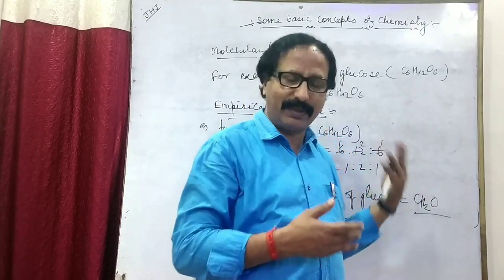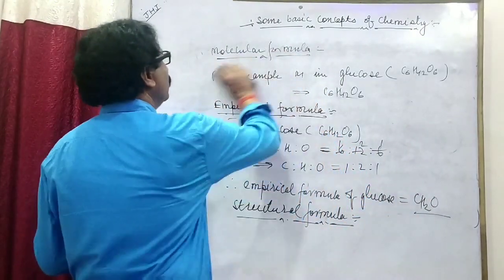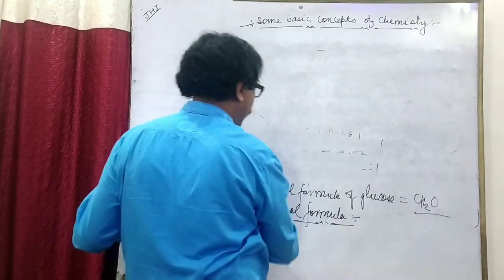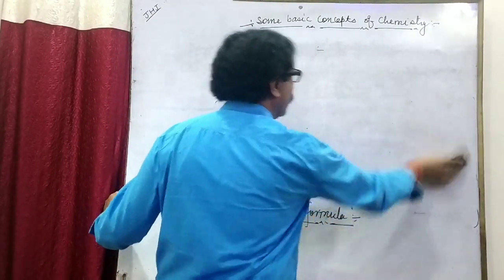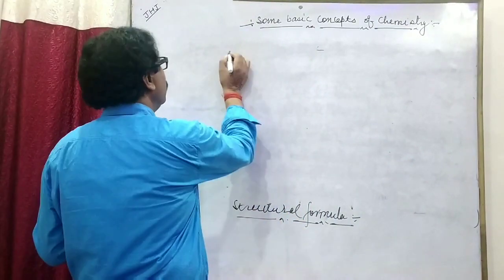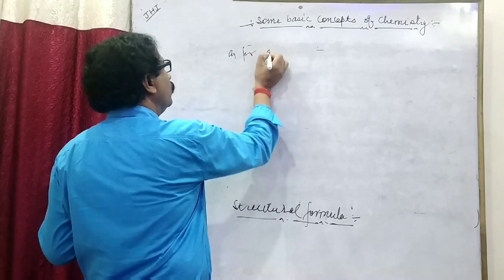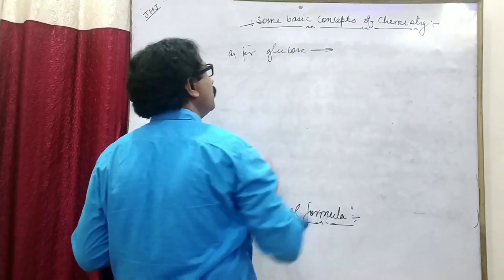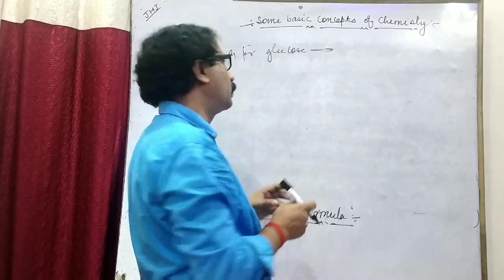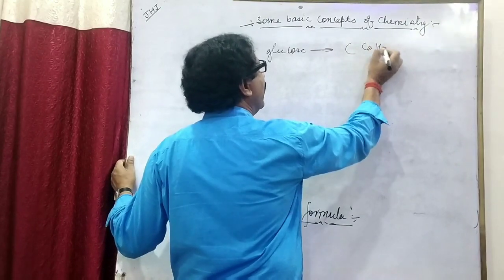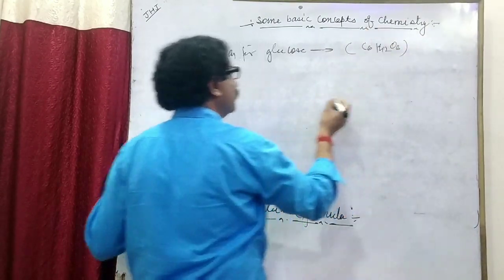For example, the same compound, glucose. As for glucose, its molecular formula you know well, C6H12O6.